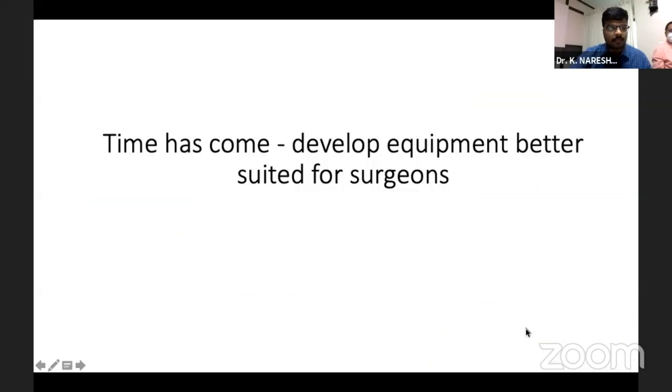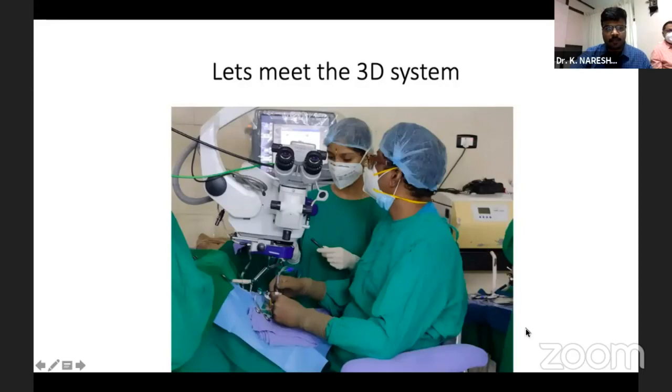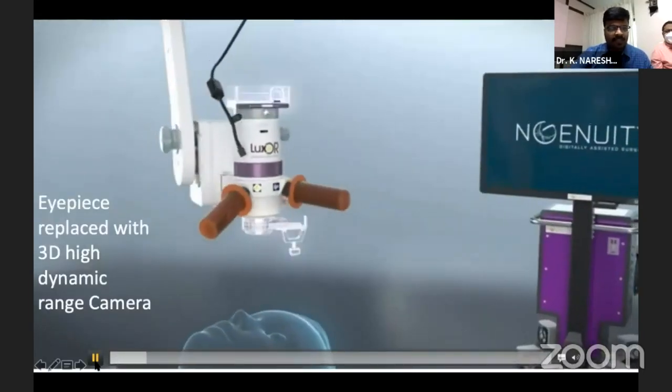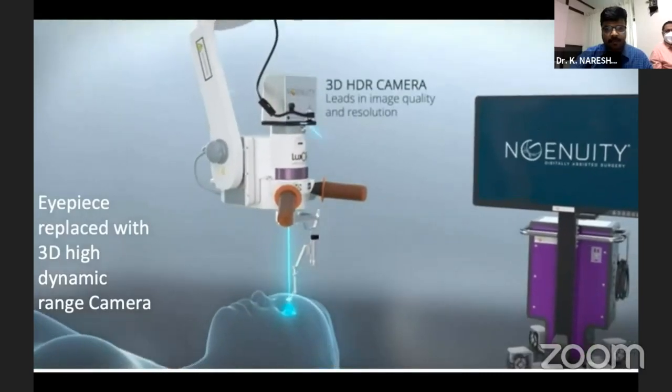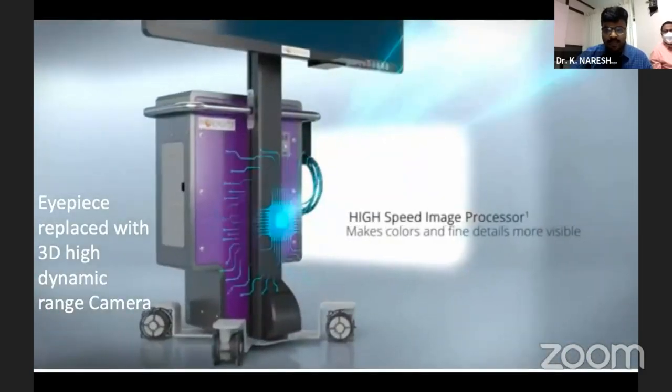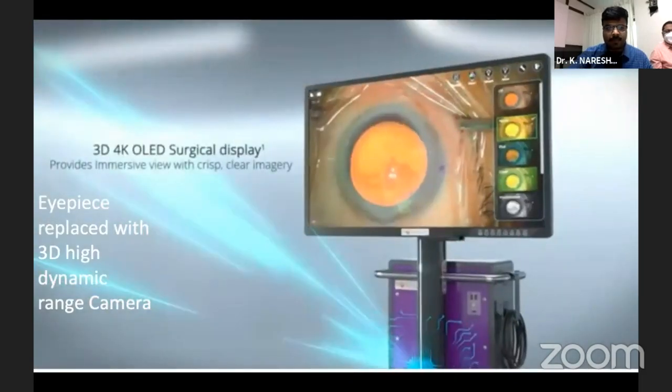So the time has come when they develop equipment better suited for the surgeons. So let's meet the 3D system. The eyepiece has been replaced with a 3D high dynamic range camera. This provides the images to the high-speed image processor, which will ultimately project the video on an OLED surgical display.